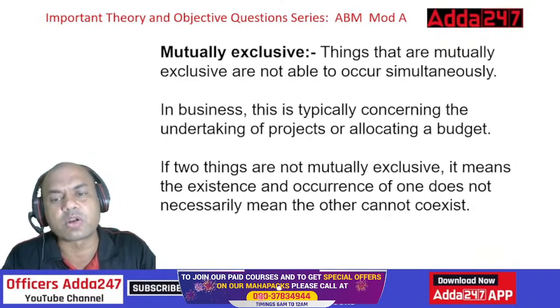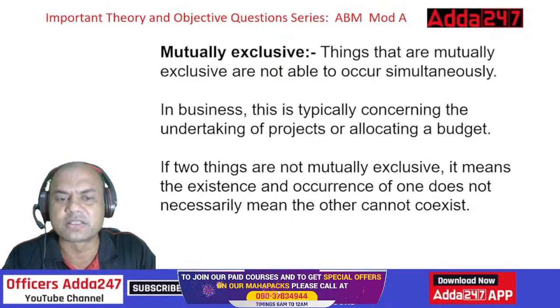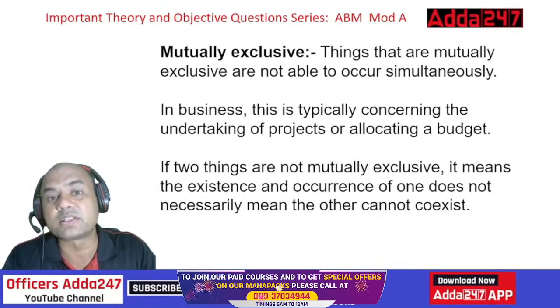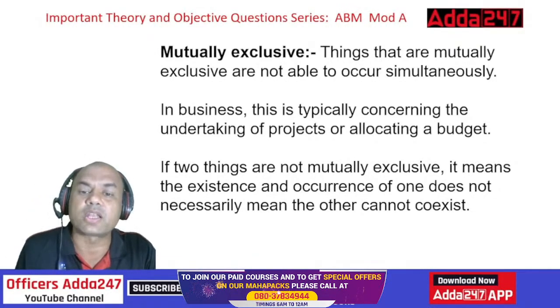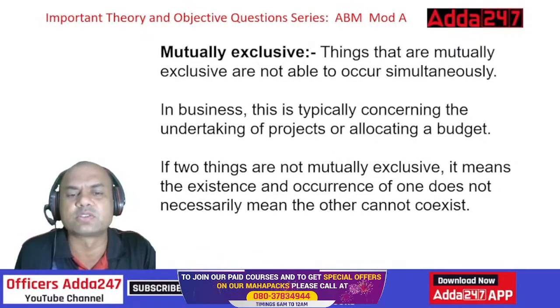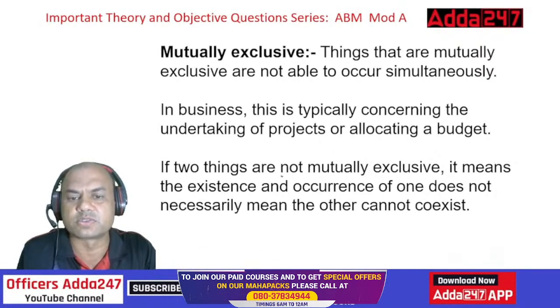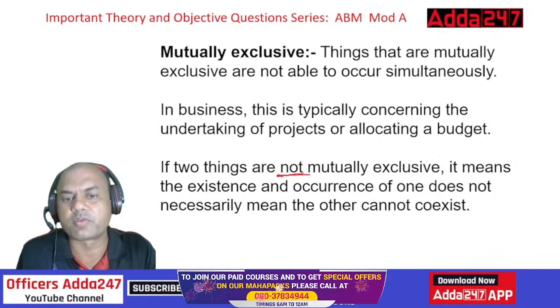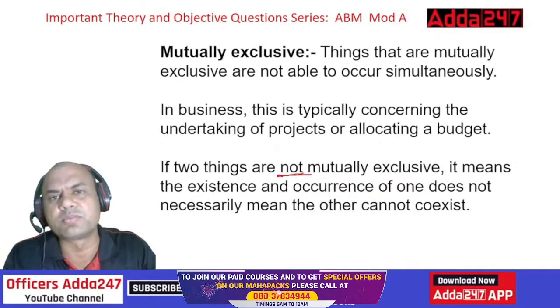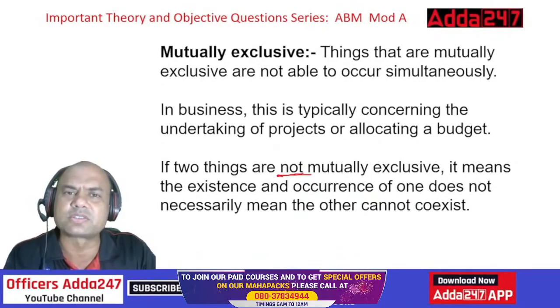If two things are not mutually exclusive, it means the existence and occurrence of one does not necessarily mean that the other cannot exist. Now this is the reverse thing. If something is not exclusive, it means what? Not exclusive means they can occur simultaneously also.